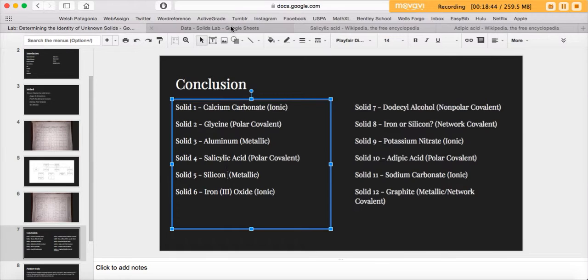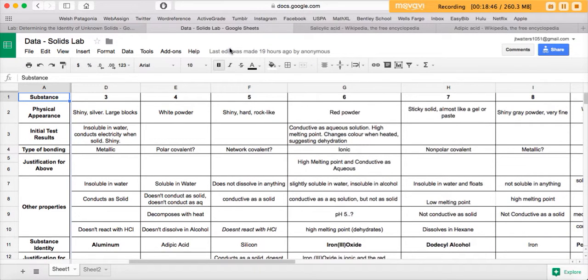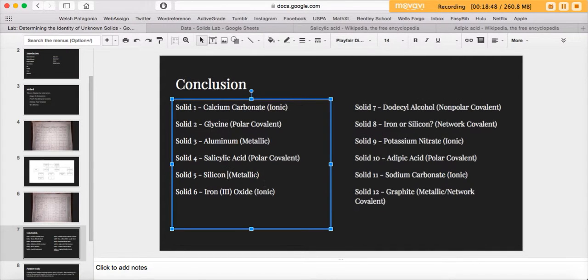Wait a second, number 5. Yeah. And it's network covalent, not metallic. Network covalent. Yeah. And then number 10, nope, 8.